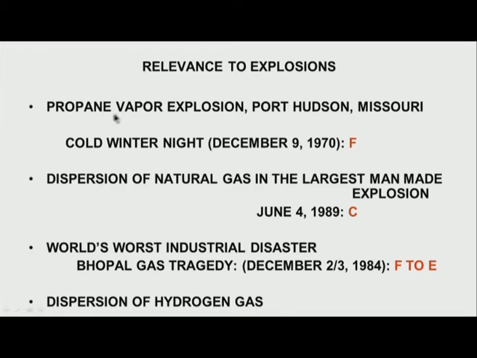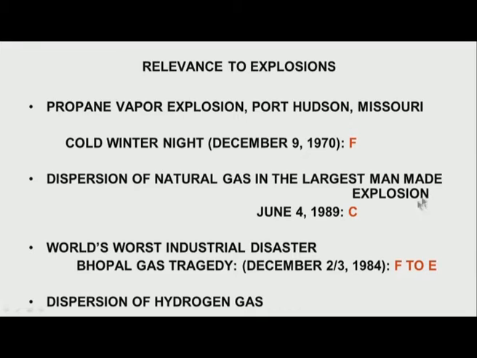When we had the propane air explosion, liquid propane escaped from a pipe at Port Hudson in Missouri. It was a cold winter night, December 9, 1970. December is a cold month. The wind was quite low, around 2.5 to 3 meters per second, and therefore the cloud of propane collected over the surface of the earth and drifted with the wind. The atmospheric stability was F.